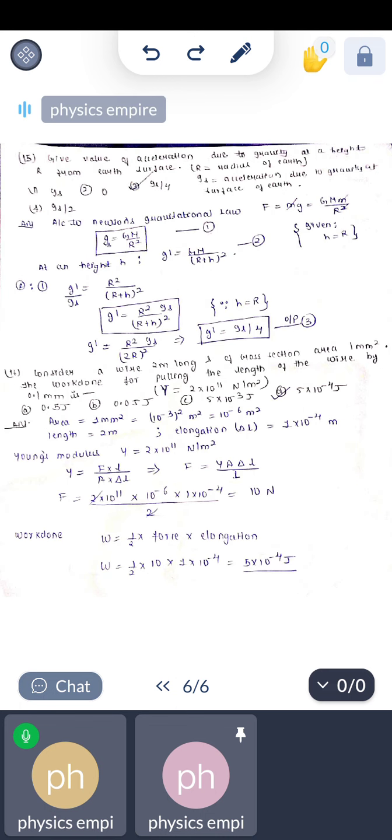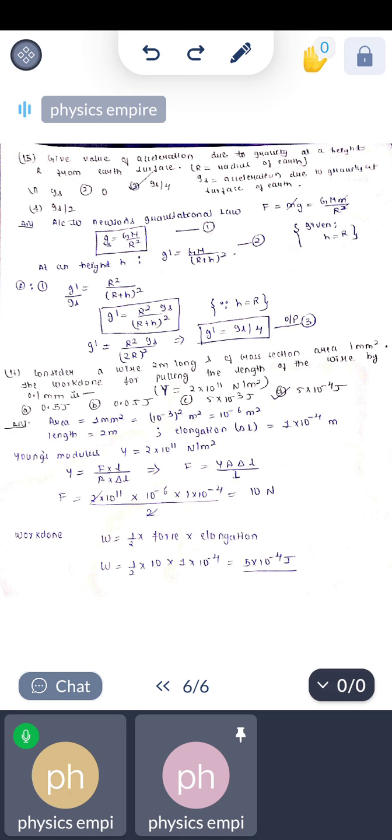Next, find the value of acceleration due to gravity at a height R from Earth's surface. According to Newton's gravitational law, force F equals GMm upon R square. We can write force as mg, and small m cancels out, so g equals GM by R square. At a height h, R becomes R plus h. So g dash equals GM upon (R plus h) whole square.